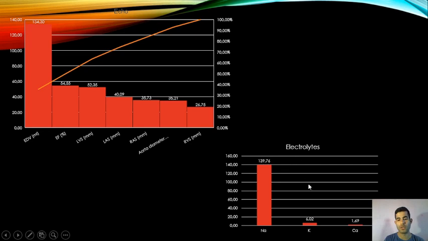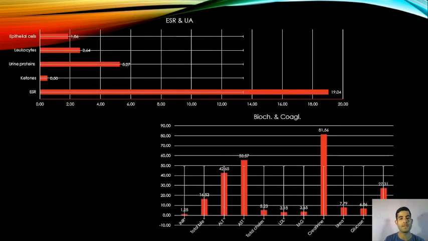If we look at the electrolytes, we see hyperkalemia and a decrease in the calcium level, which are attributed to myocardial infarction changes because of damage to the kidney and release of potassium, and also damage to the myocardium. Looking at the inflammatory parameters, ESR and urine analysis, the ESR is high, it is 19, and it is high for both males and females.